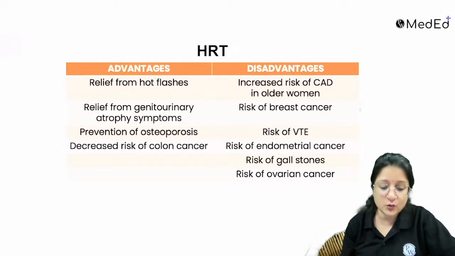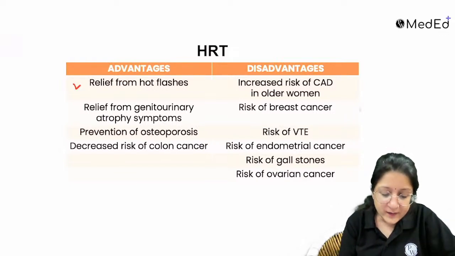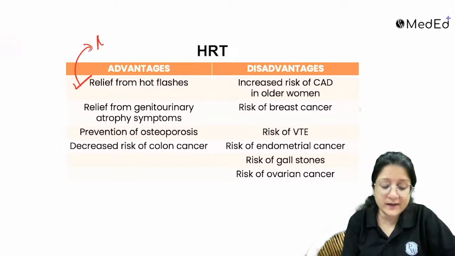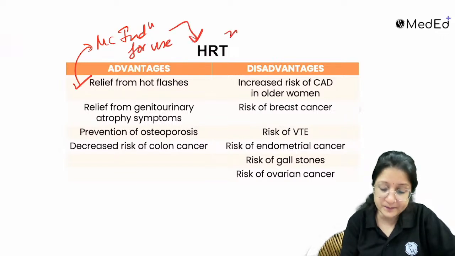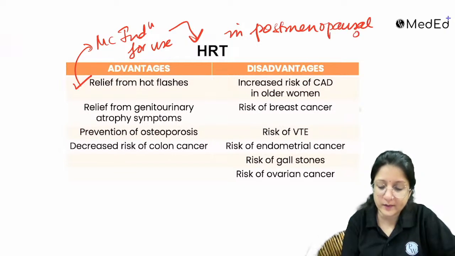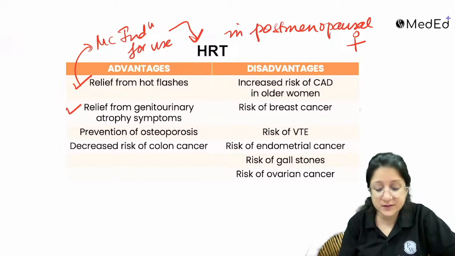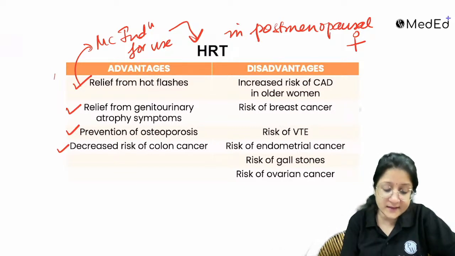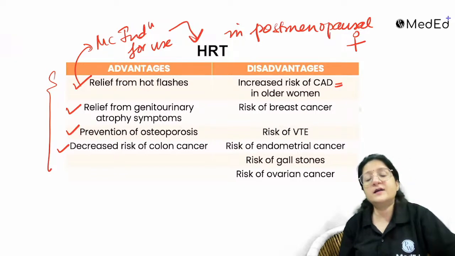So remember, they have asked you questions, right? HRT provides relief from hot flashes. In fact, for hot flashes, this is the most common indication for use of HRT in postmenopausal women, right? It will help provide relief from genitourinary atrophy symptoms, help in prevention of osteoporosis, and decrease colon cancer. These are definite advantages. If you look at the disadvantages, there is increased risk of coronary artery disease.